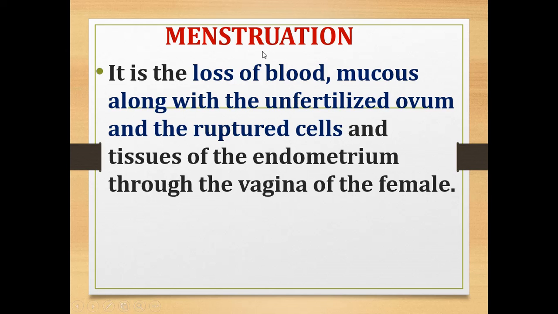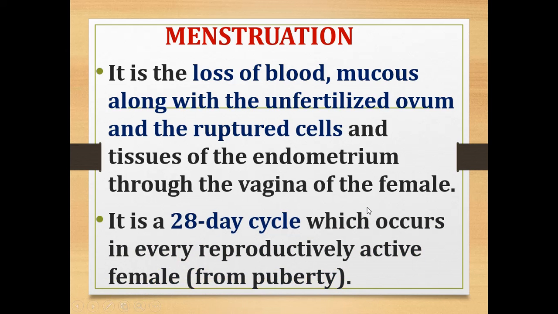So menstruation means the loss of blood and mucus along with the unfertilized ovum and the ruptured cells and tissues of the endometrium through the vagina of the female. This is a 28-day cycle which occurs in every reproductively active female, from the puberty stage onward.